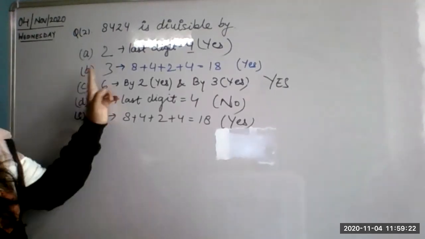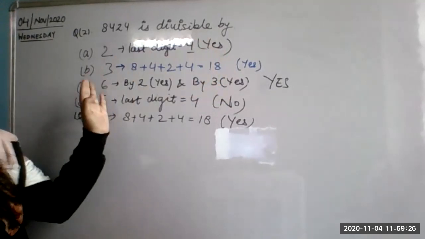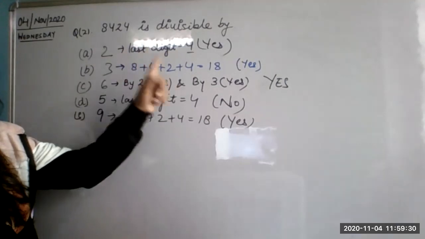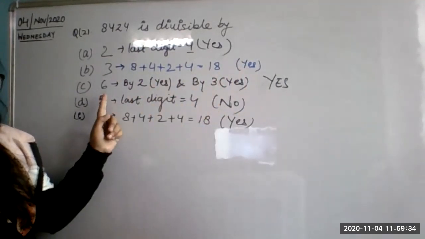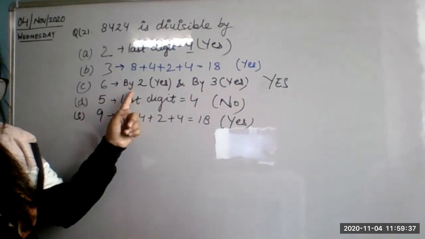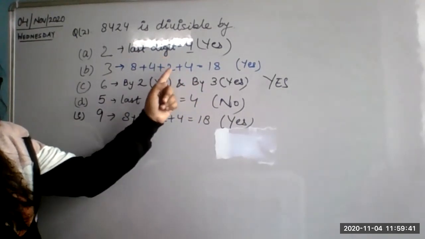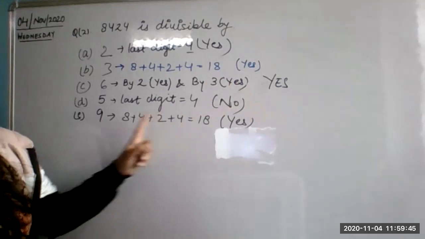Okay, I'm explaining again. The last digit is 4. That means yes, it is divisible by 2. For 3 we added 8 plus 4 plus 2 plus 4. So 18 is coming. It is divisible by 3? Yes. So for 6, we check it by 2 and by 3. Yes, it is divisible by both. So that means it is divisible by 6 also.